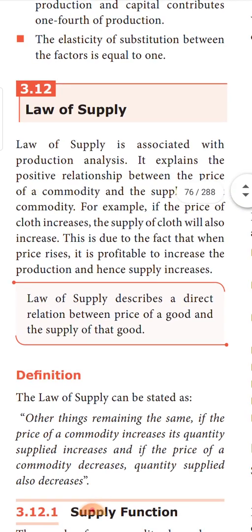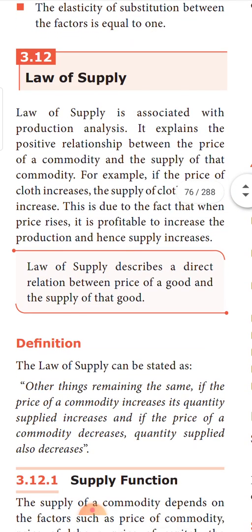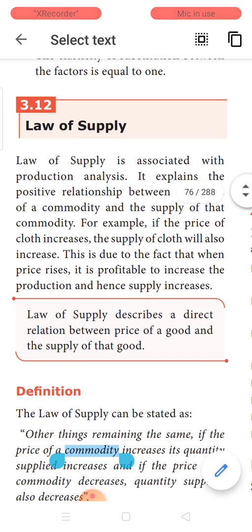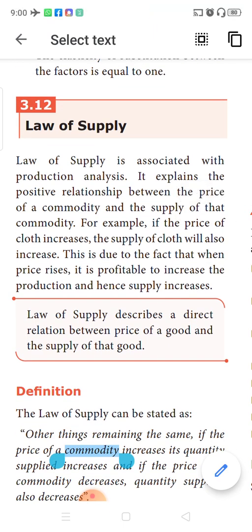Next, let us go to law of supply. In the second chapter, we learnt about law of demand. Here we will be learning about law of supply. Second chapter is about consumption analysis. You have to understand from the point of view of a consumer. When we learn law of supply, we need to put ourselves as a producer, that is manufacturer.